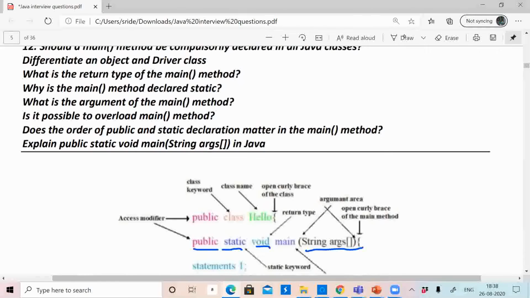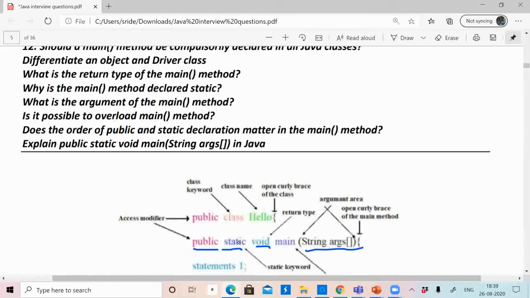Okay, why is the main method declared static? Why are we keeping static? To invoke any method of a class, what will we do? We'll create an instance of that class, and from that object, dot method name. In that way we will call. But here main is invoked by whom?